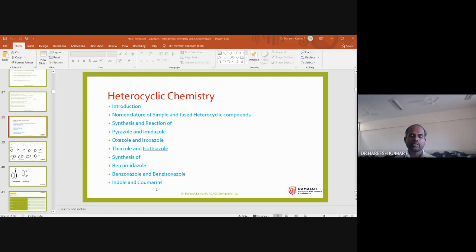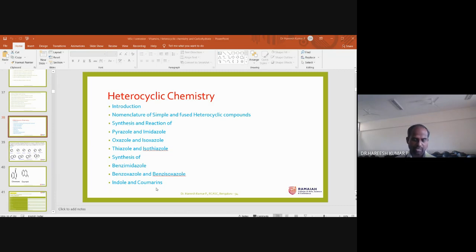A six-membered ring with oxygen and a ketonic group at the second position is called 2-pyranone. This 2-pyranone, if it is fused with benzene, is called coumarin.